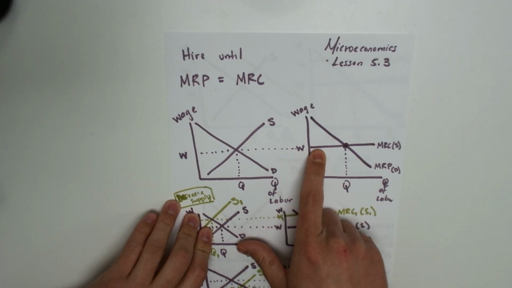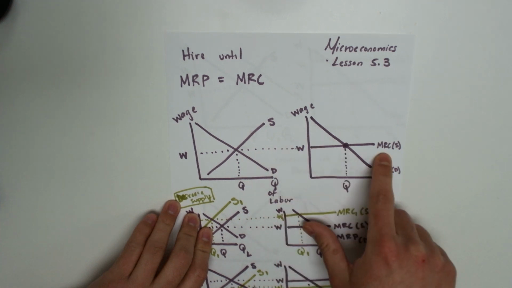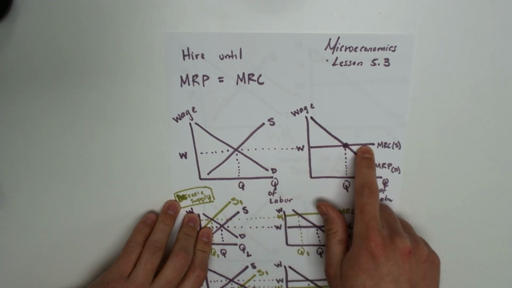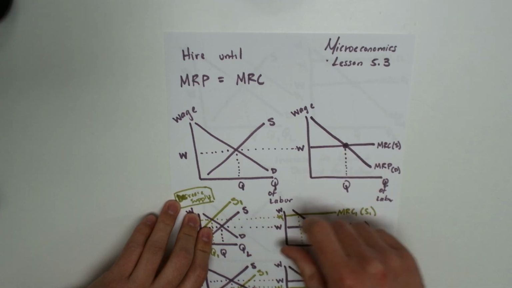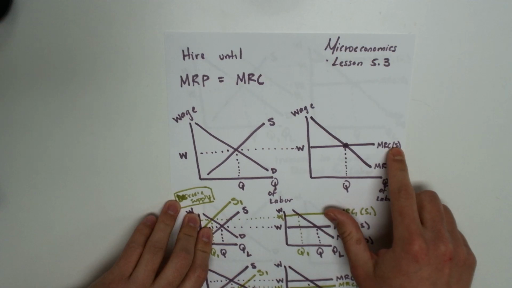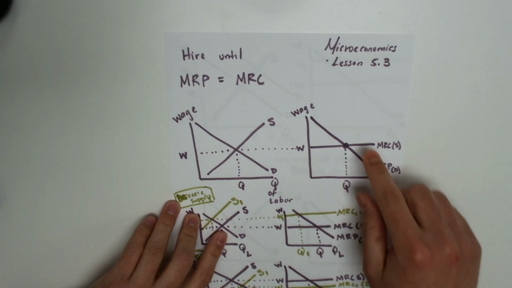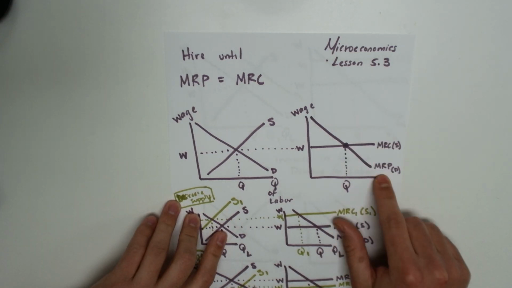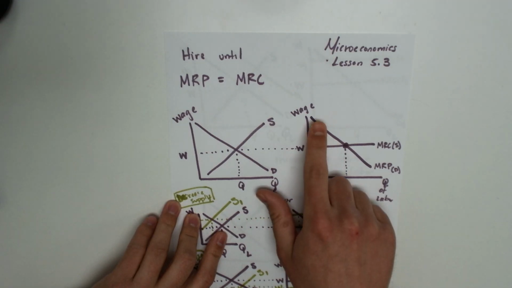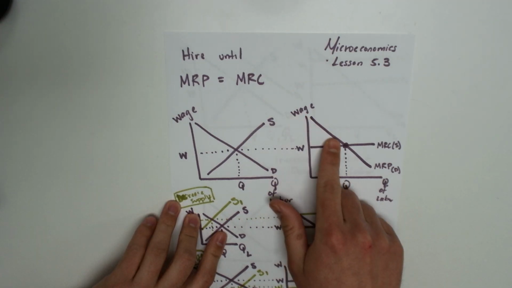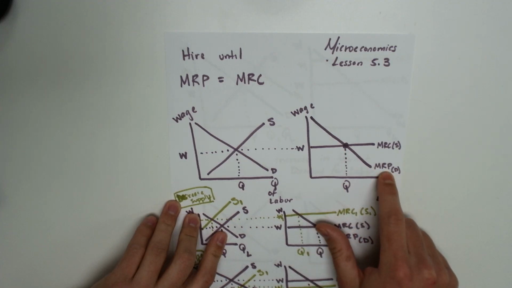Since each worker is getting paid the same additional wage, since they're wage takers, the MRC is going to be a straight horizontal line, signifying that each additional worker gets paid the same additional wage. So the MRC, or the supply, is gotten from the wage determined by the free market. The marginal revenue product slopes downwards because as you get more workers, eventually the additional revenue product that they make starts to diminish, and that's the demand from the firm, the marginal revenue product.